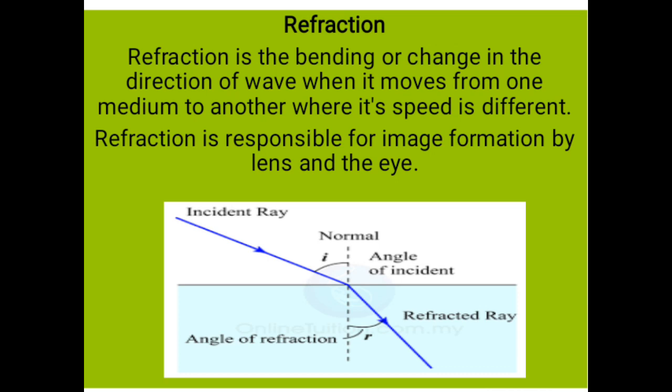Look at the diagram. Are you seeing it? See the incident ray coming, while the refracted ray seems to be bending. Are you seeing it? And both of them are in opposite direction. That is what refraction means, a bending or change in the direction of wave when it moves from one medium to another, where its speed is different.